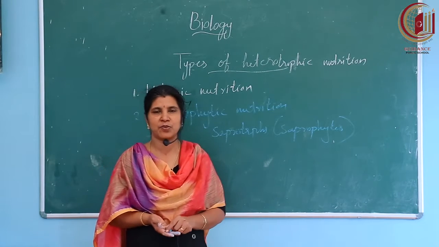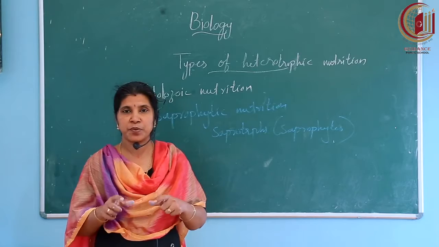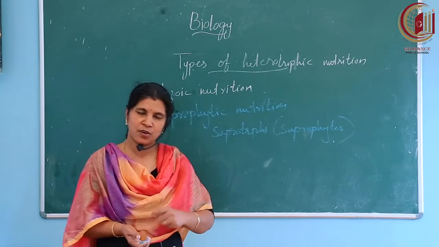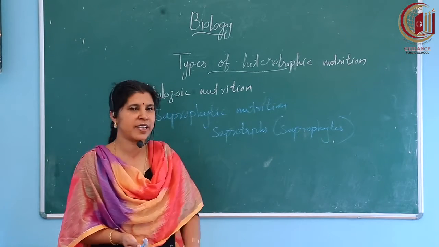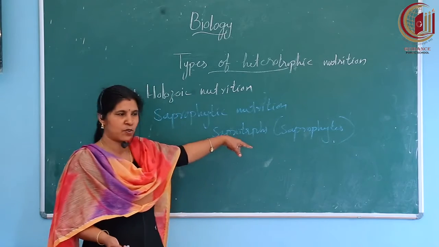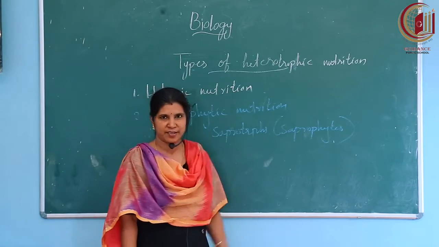So this type of nutrition is called the saprotrophic mode of nutrition, or we can say saprophytic mode of nutrition, and such organisms are called saprotrophs or saprophytes.